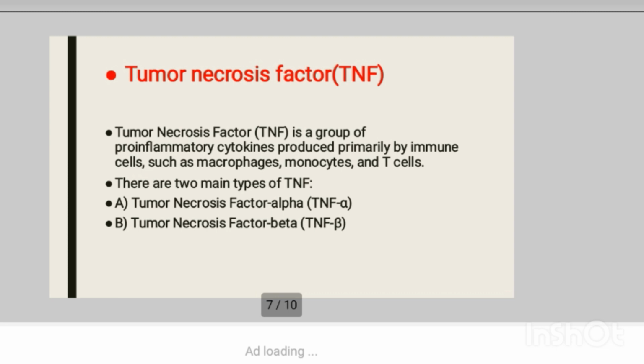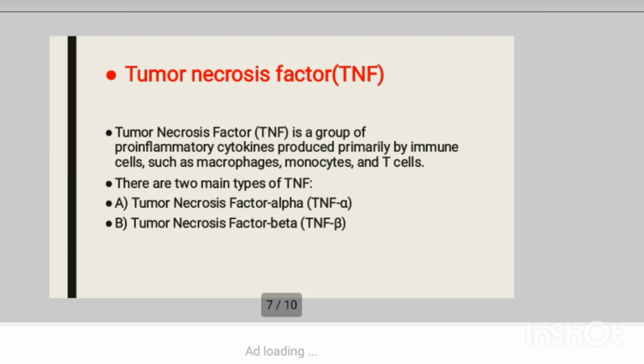It is responsible for infection and inflammation. For their functions, it triggers the release of other pro-inflammatory cytokines and chemokines. These lead to the recruitment of immune cells to the site of infection or tissue damage. TNF alpha can induce programmed cell death, particularly in cancer cells and cells infected with some viruses.